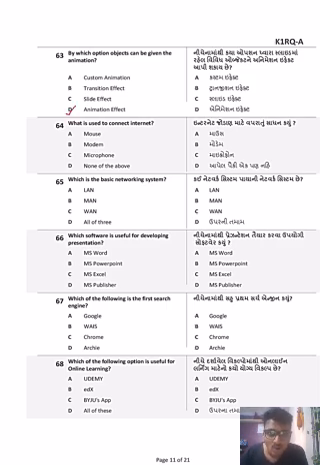Simple. What is used to connect to the internet? The modem is used to connect to the internet. Modem is modulated demodulator. Modem का full form. Modem क्या करता है? आपके signals को convert करता है ताकि आप उसको use कर सकते हैं for your internet purposes. Which is the basic networking system? LAN, local area network, is a basic networking system. LAN, local area network. MAN, metropolitan area network. WAN, wide area network. So it is LAN, which is a basic networking system.